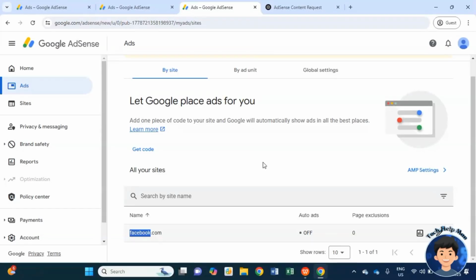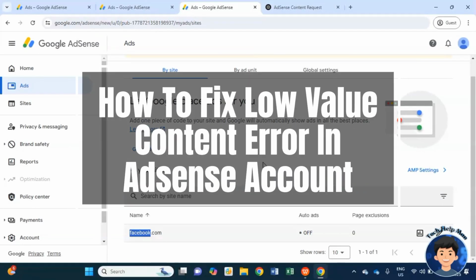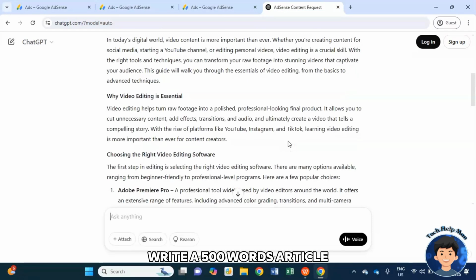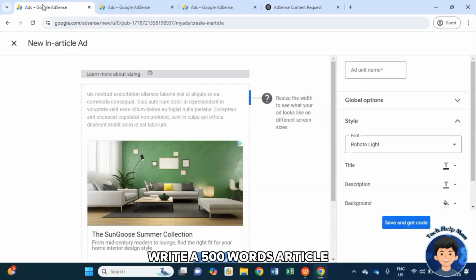In this video, let me show you how to fix low-value content error in AdSense account. First, write quality articles with a minimum of 500 words to ensure your content is well-researched and valuable.